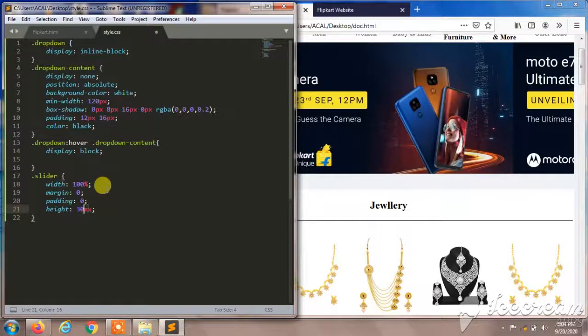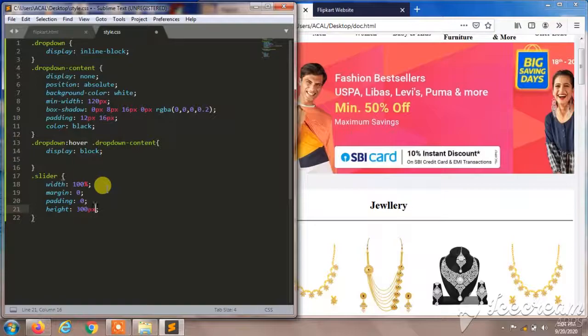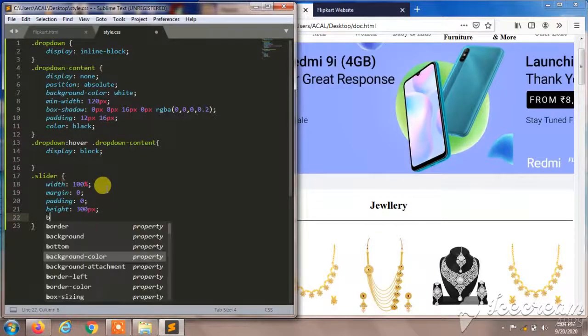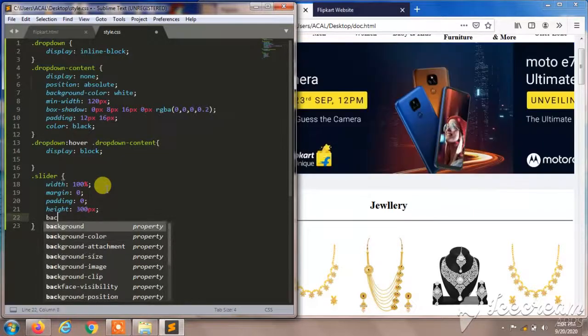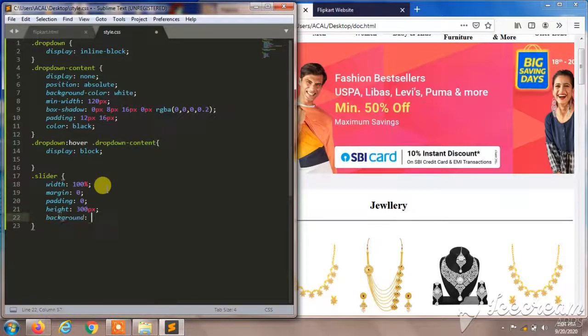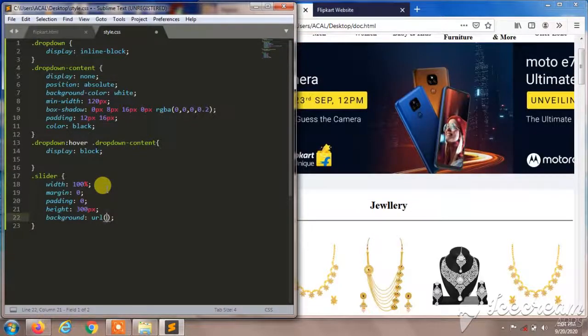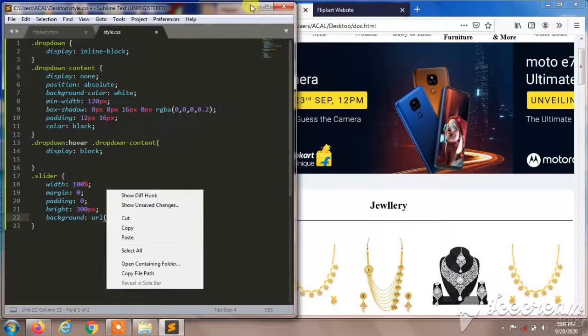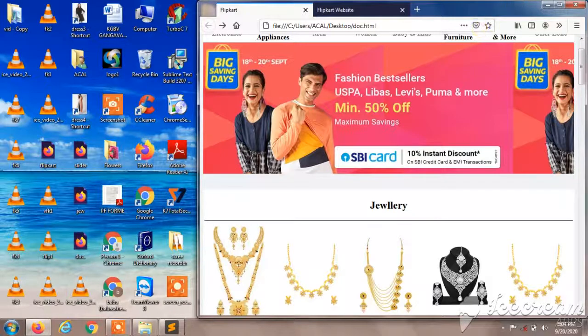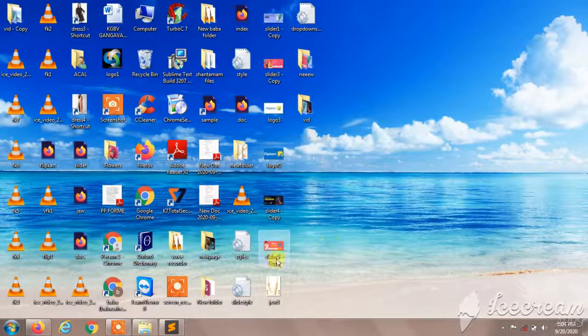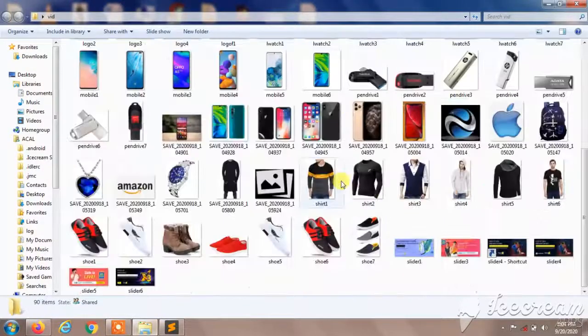Sorry, it was 300 pixel, and background URL. So we are going to access the background image with the URL link. So URL, and we are going to access the image address. Sorry, that means our image name, which was in our width folder.